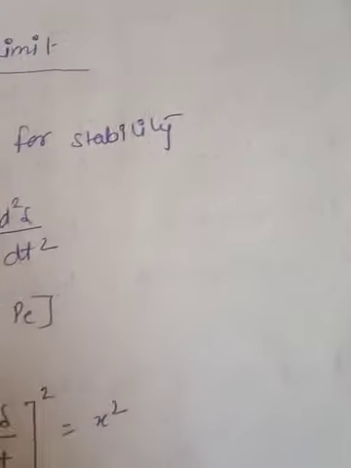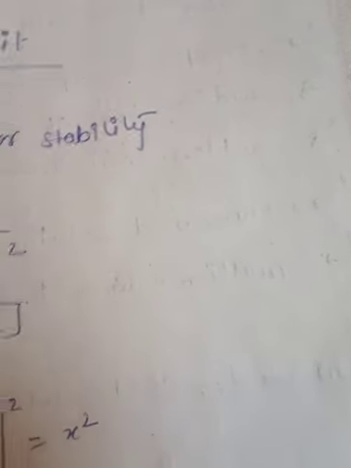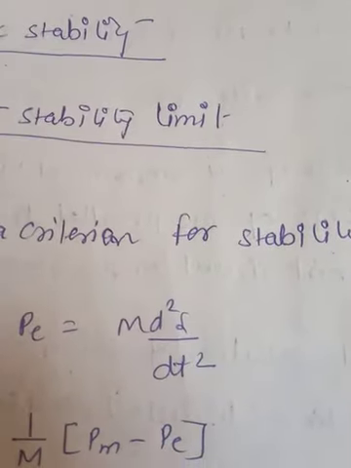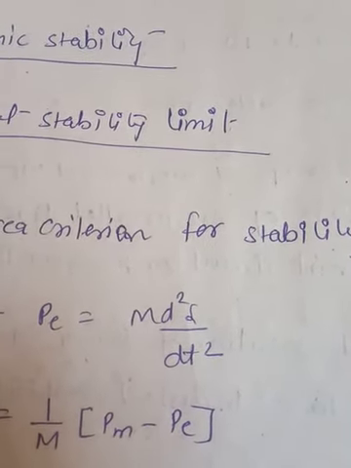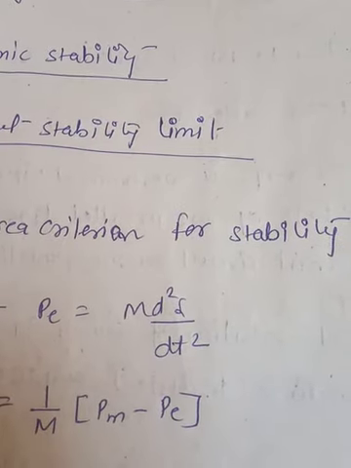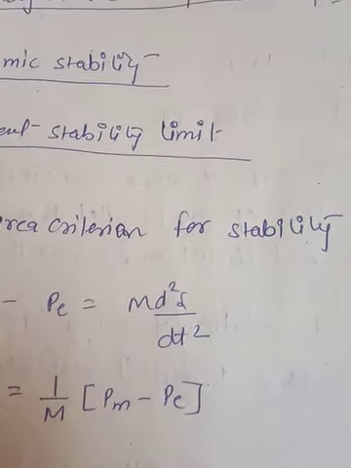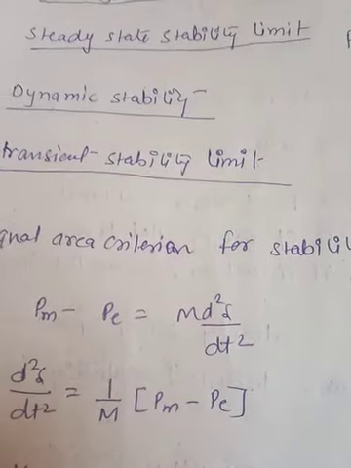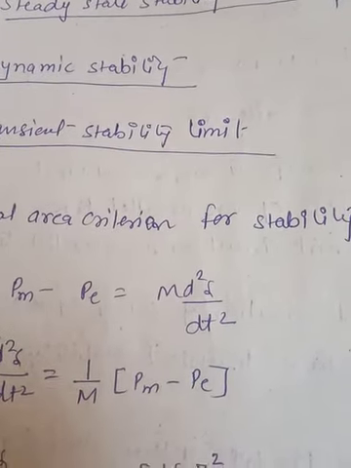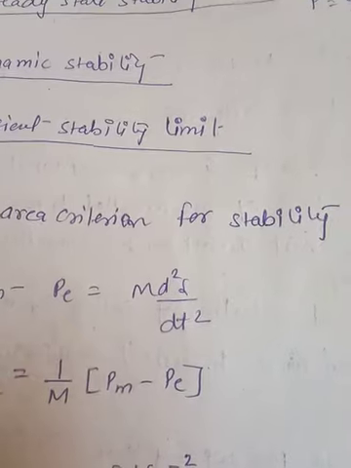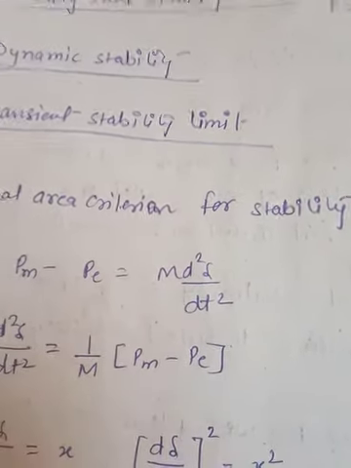Then we have dynamic stability. So what does dynamic stability mean? Dynamic stability is actually an extension of steady state stability, where we also include the effect of the synchronous machine and the automatic voltage regulator. So if you include AVR and PSS in the machine dynamics, the type of stability achieved by the machine is called dynamic stability.